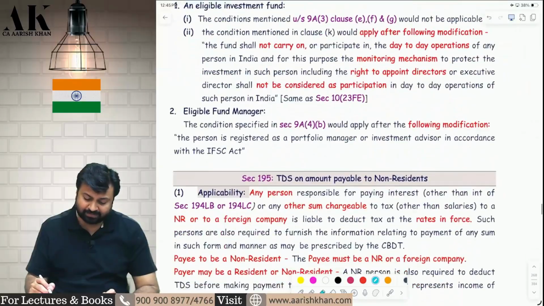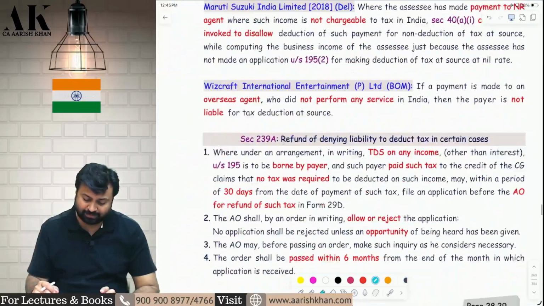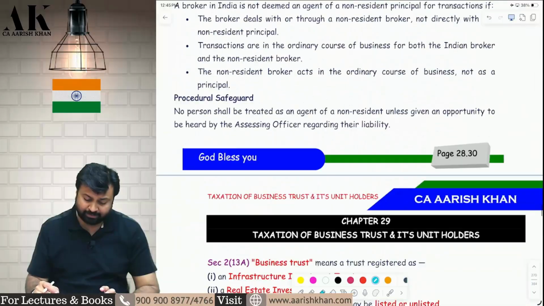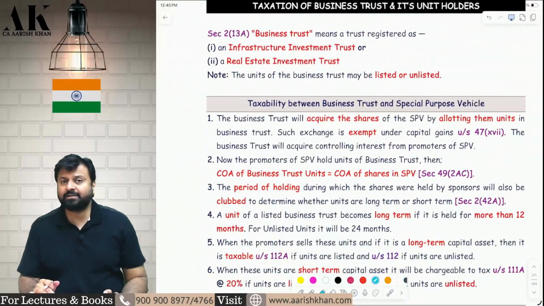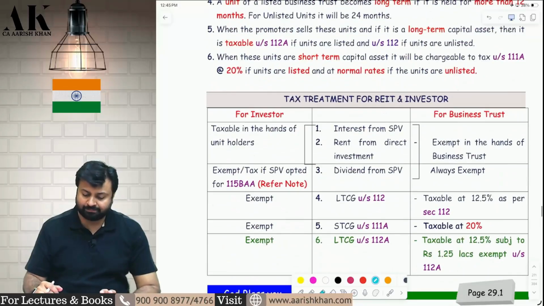So this is a small amendment which is there in this particular chapter, in this particular section. Apart from this, I don't think there is any other amendment in this chapter. Now, in business trust, one very important clarificatory amendment has come.